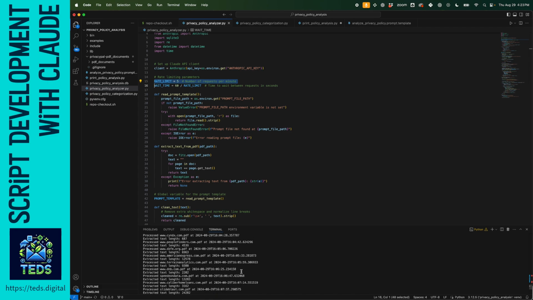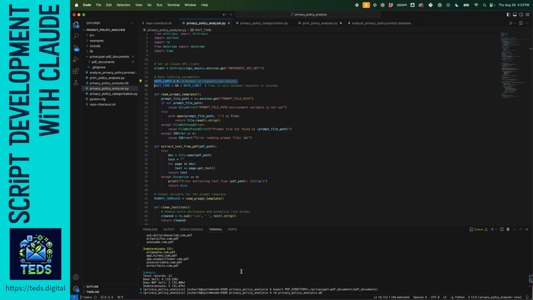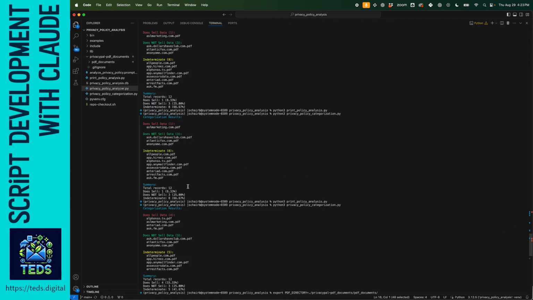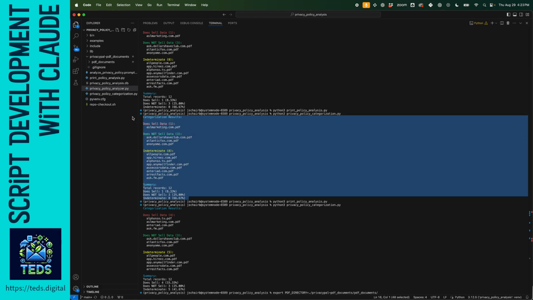And I also wrote a privacy analysis. Let me just pop this up here. Privacy analysis. This is over my little sample set here. And I mean, it colorized it. This is all things that Claude wrote for me, and I really just copy and pasted here to Visual Studio Code.